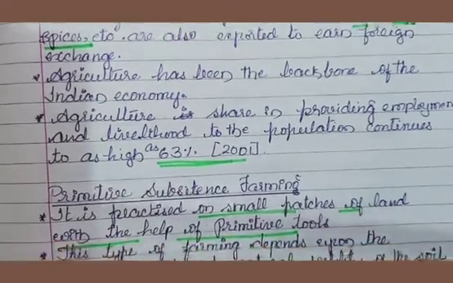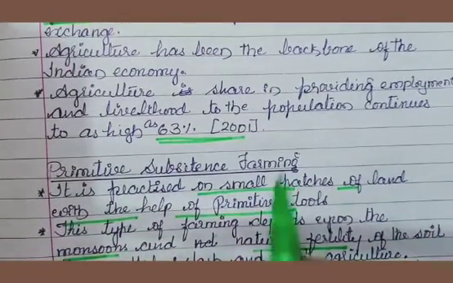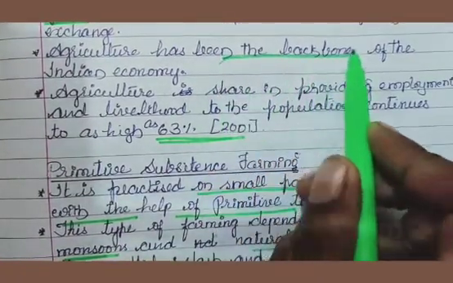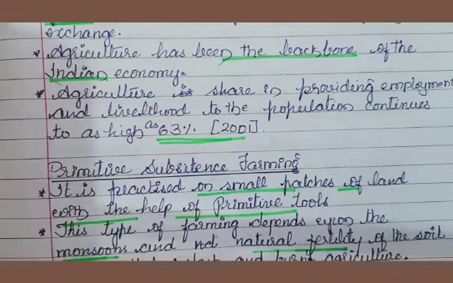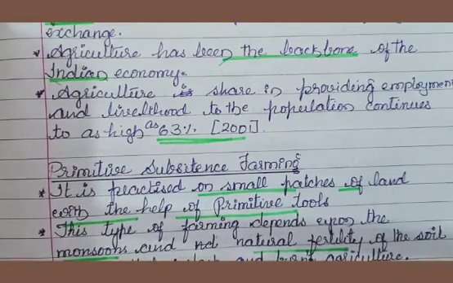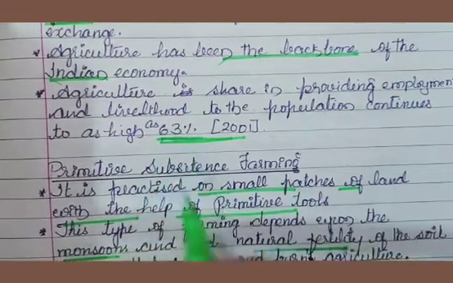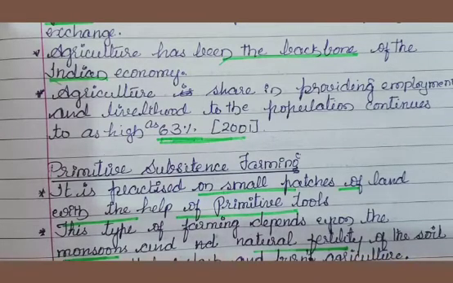Indian agriculture is the backbone of the Indian economy. Why is it the backbone? You already know that two-thirds of the population is engaged in agricultural activities. Right now we are also getting a major share from the industrial sector, but agriculture is still called the backbone of the Indian economy. It provides employment, and many people have their livelihood from agriculture. According to the 2001 census, 63% of people were engaged in agriculture.